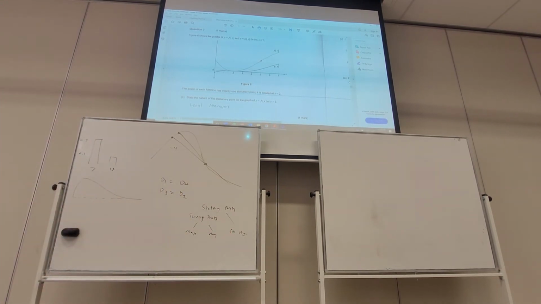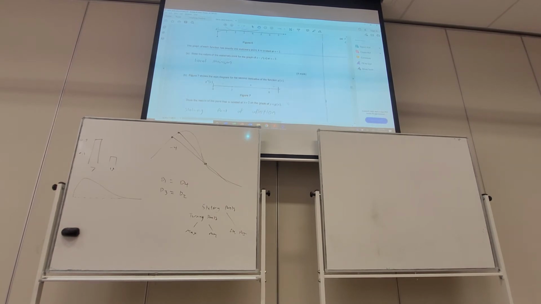We can see on f of x that it's a minimum. We have a local minimum at x is 2, and on g of x it's a point of inflection, that changes from concave down to concave up. Figure 7 shows the sign diagram for the second derivative of g of x.